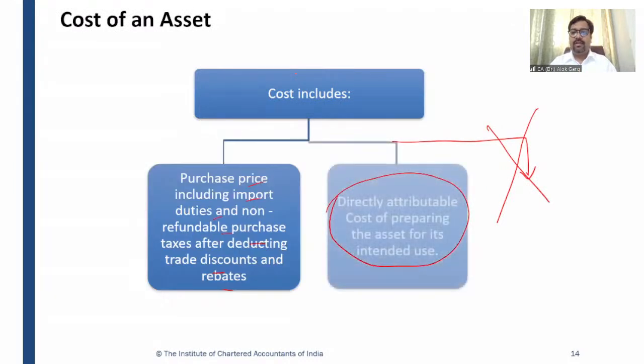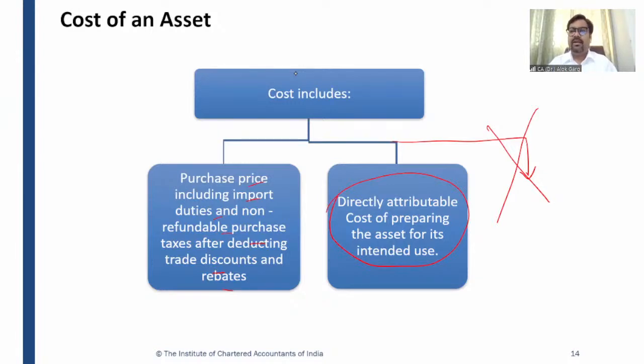While discussing the cost of an asset, we talked about that intangible asset has to be initially measured at cost, and cost includes purchase price, including import duties and non-refundable taxes, right? And if there is any discount or rebate given for purchasing the intangible asset, that has to be deducted. For example, if A Limited has purchased a software from Oracle, and Oracle has sold that software at 1 crore rupees, so 1 crore rupees is the purchase price, and Oracle has also charged GST of 18% on that software. So 1 crore plus 18 lakh, assuming this GST is non-recoverable, right?